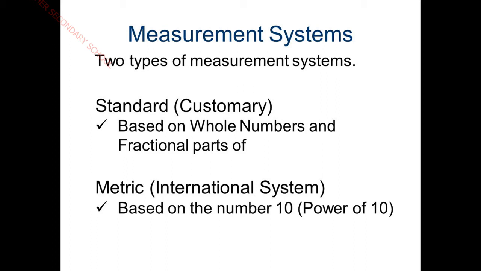What do you mean by standard quantities? It is based on the whole numbers and fractional parts. For time, we can use only seconds. This is what standard means. That cannot be replaced. The standard quantity cannot be replaced with some other quantity. That is what a standard quantity is. For time, second. If it is for length, meter. And if it is mass, only kg. Clear? Fine. This is all about standard, that is customary.